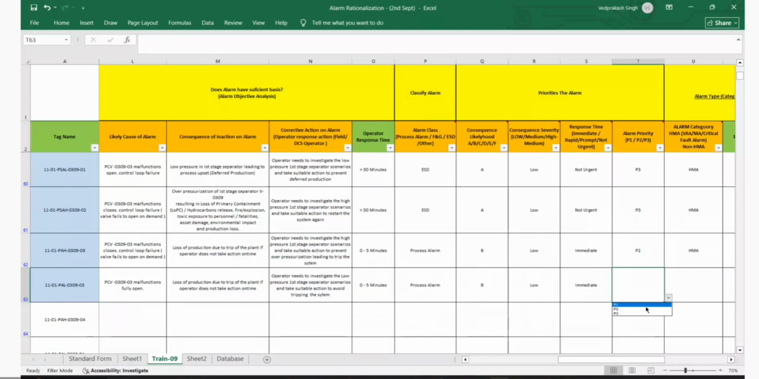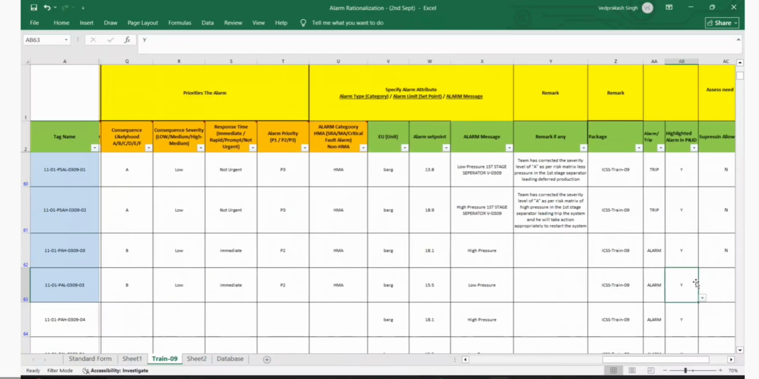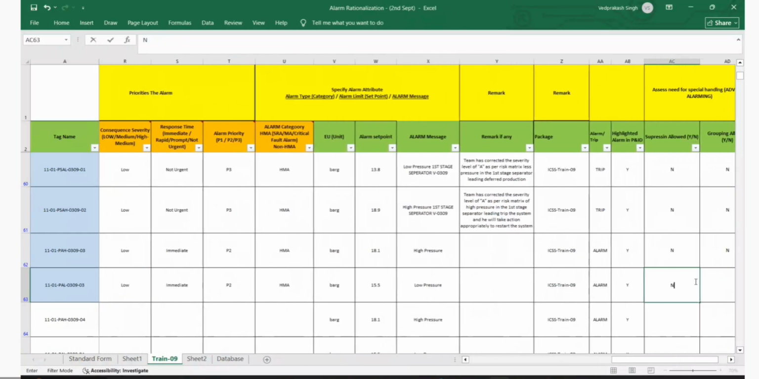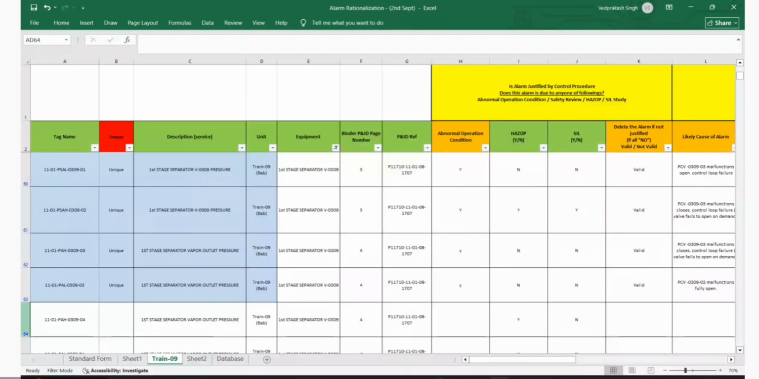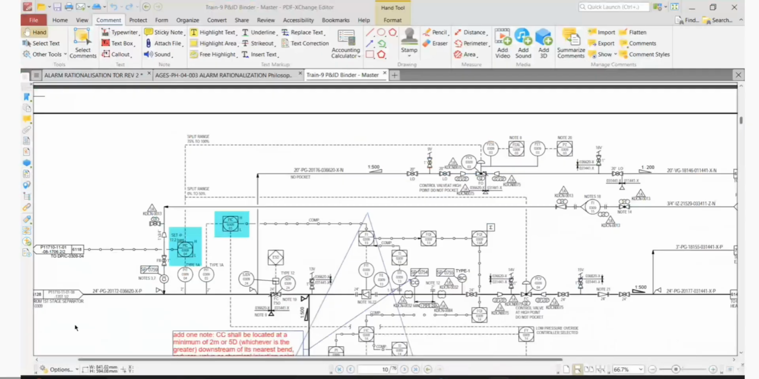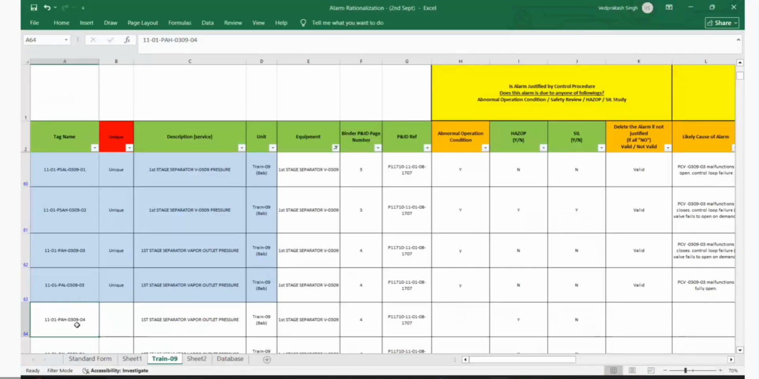This is the P2. HMA. And no grouping, no suppression is required. Correct? Because this is not a starter. PAH now 04. I think this is the unique one. This is done, all right? Already we have done it somewhere.